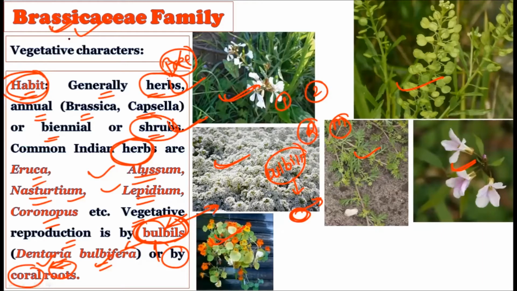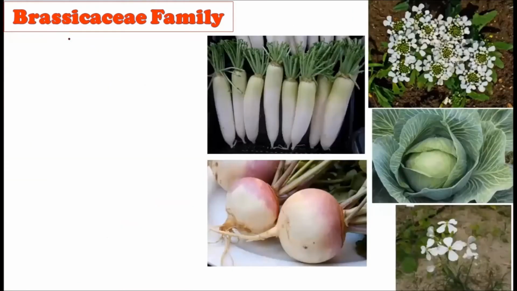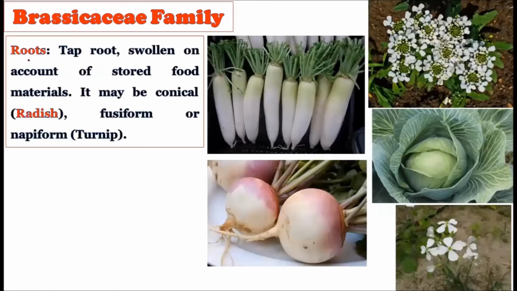So such points, which make the Brassicaceae different from the Magnoliaceae or the Ranunculaceae, we have to mention in the UPSC mains as well, because they will help to separate the families there, right? So the Brassicaceae family is quite different from the Ranunculaceae and Magnoliaceae families, because it shows special types of vegetative reproduction, right? Now let us consider the roots, how the roots are there.